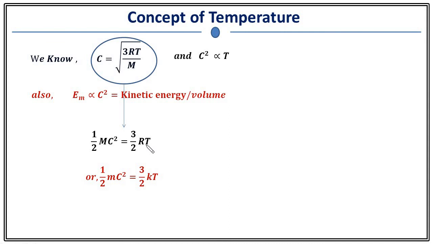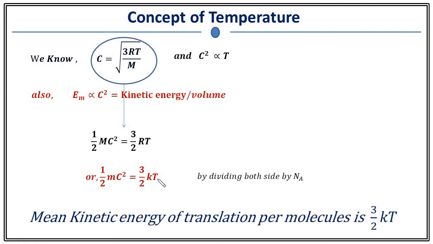And if you divide both sides by Avogadro number N_A, then the molecular weight divided by Avogadro number will become small m, the mass of the molecule. Half m c square equals 3 upon 2 kT. Therefore, we can say from this expression that the mean kinetic energy of translation per molecule is 3 upon 2 kT. If you know the kinetic energy, then you can directly relate the kinetic energy with the temperature.